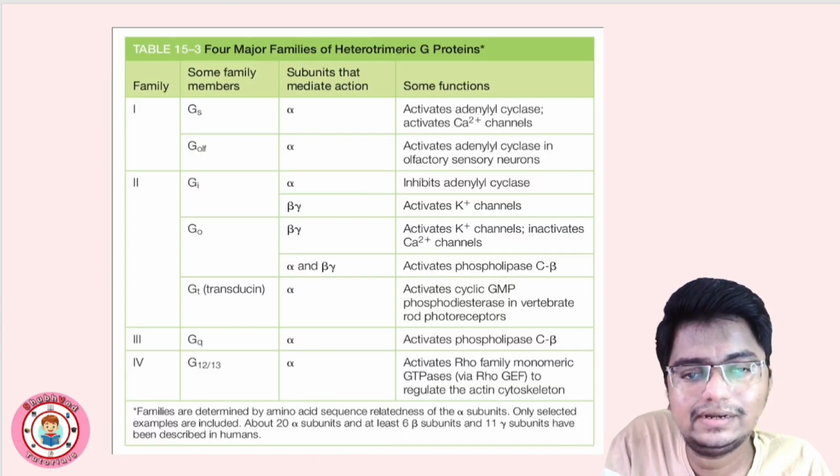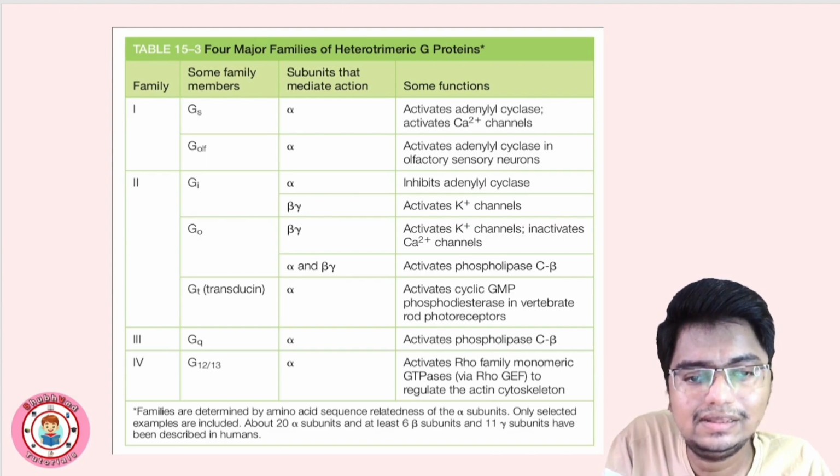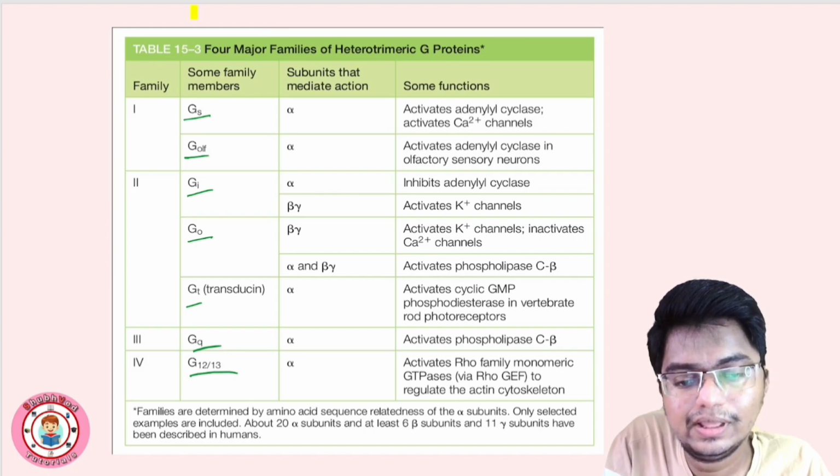Again, I have brought this chart. You can make a screenshot. Very important. This is again types of G protein basically. You can see यहाँ पे GS है, GOLF, olfactory, and GI, GO, GT, transducin, right? GQ, G12, 13, the types.